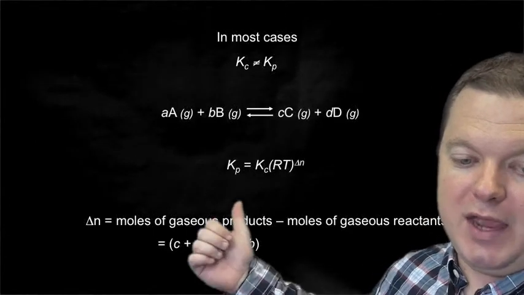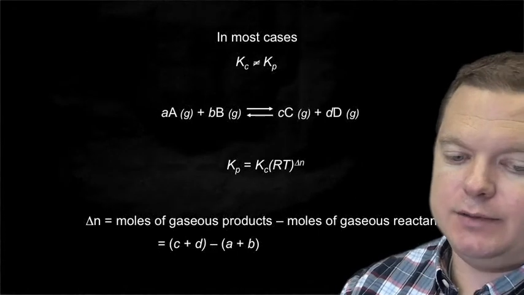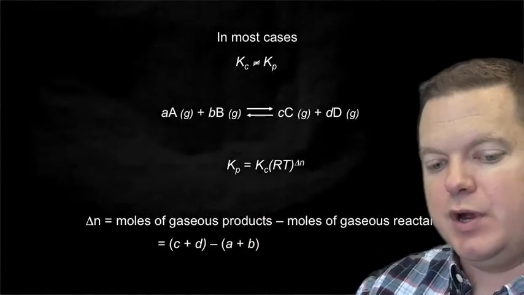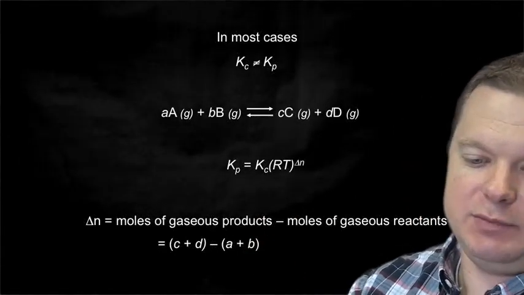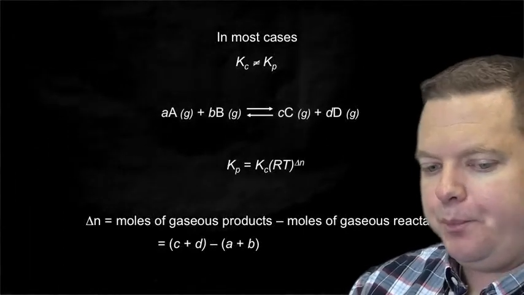So the delta n is the moles of gas in the product minus the moles of gas in the reactant. And so from our balanced equation here, if these are all gases, then it's going to be c plus d minus a plus b.